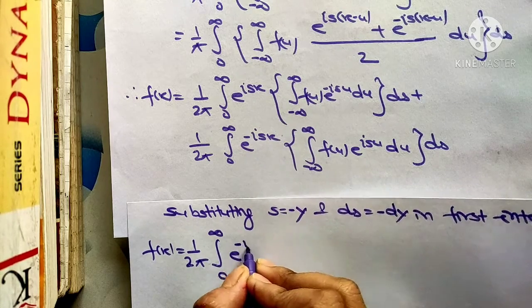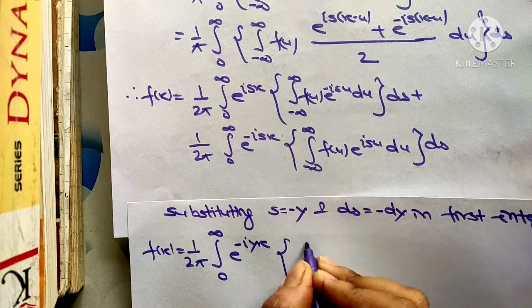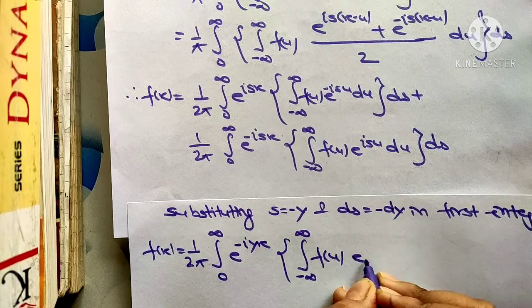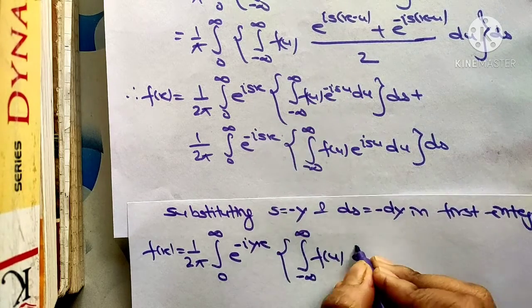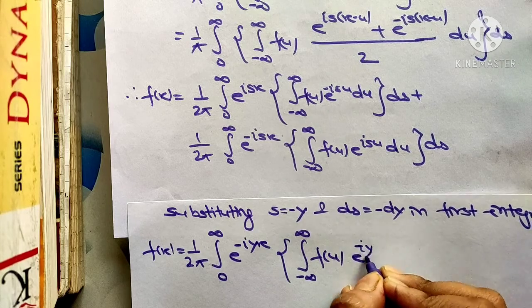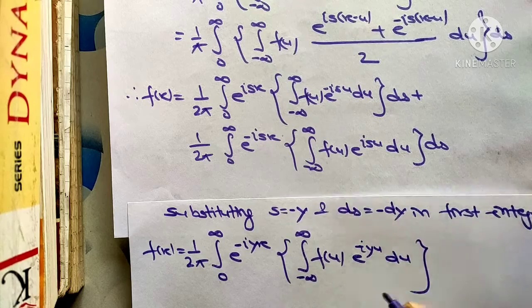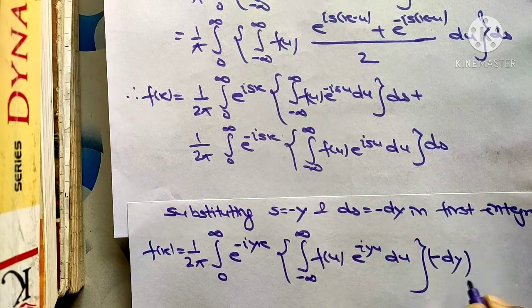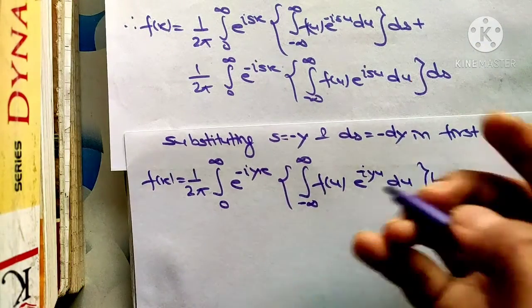This is going to be (1/2π) ∫ from minus infinity to plus infinity f(u) e^(isu)... with s equal to minus y. This means ∫ f(u) e^(iyu) du, and in place of ds we can write minus dy, put in bracket. Now write the whole thing as it is, plus